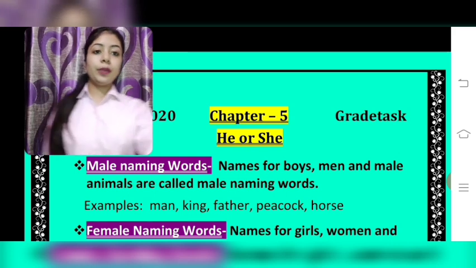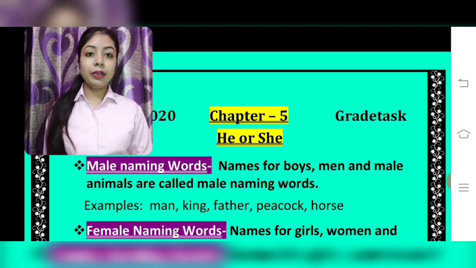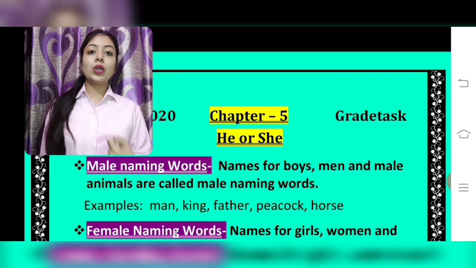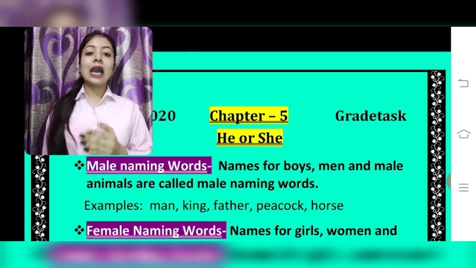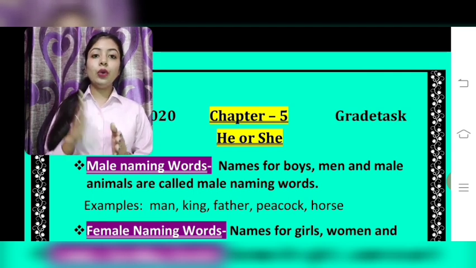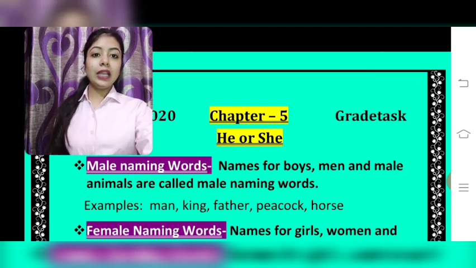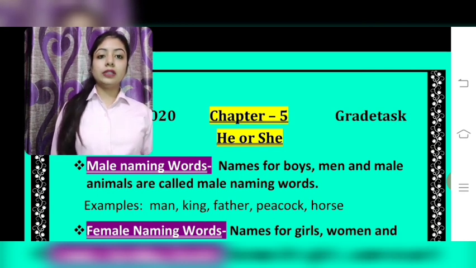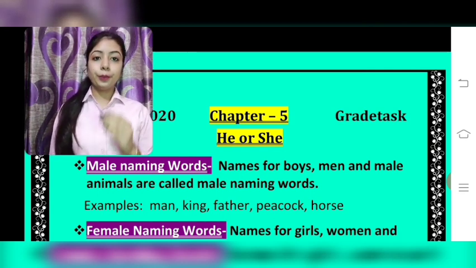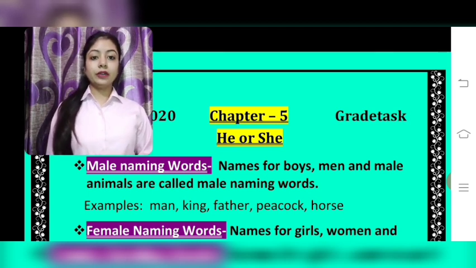Let's start with our new topic, that is he or she. He means male naming words. Naming words are also classified into male naming words and female naming words. Male naming words, names for boys, men and male animals are called male naming words.